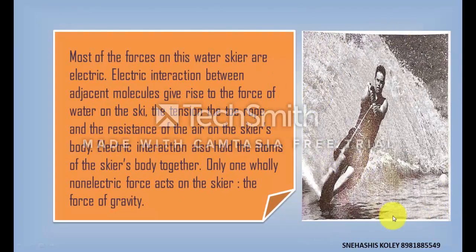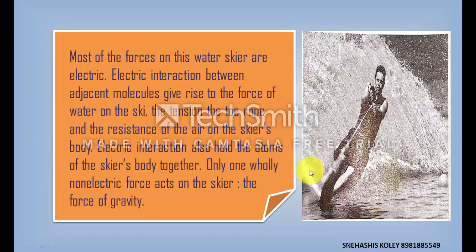In this figure, you see a man water skiing, and the forces acting on the man are electrostatic force and the gravitational force. The electric interaction between adjacent molecules gives rise to the force of water on the ski, and the tension in the rope and the resistance of the air on the skier's body are all electric interactions.